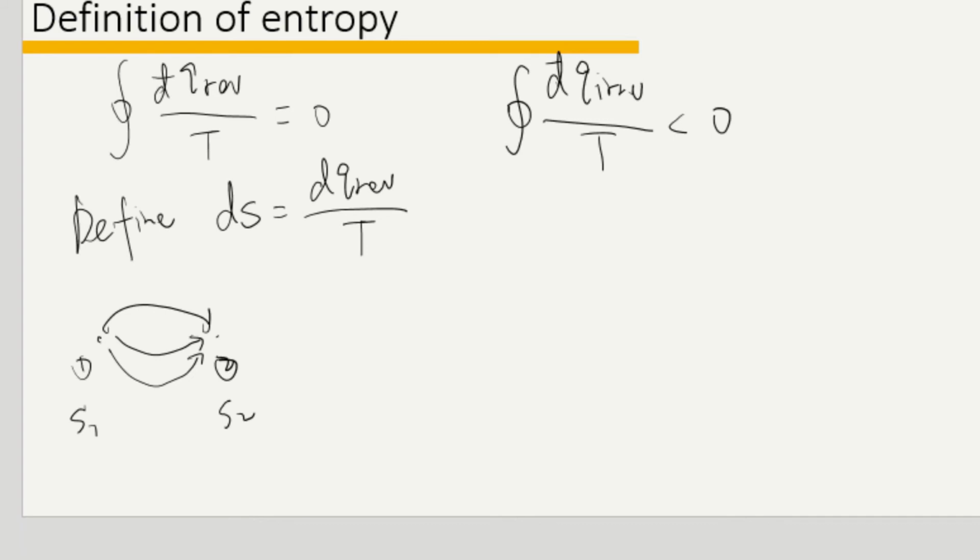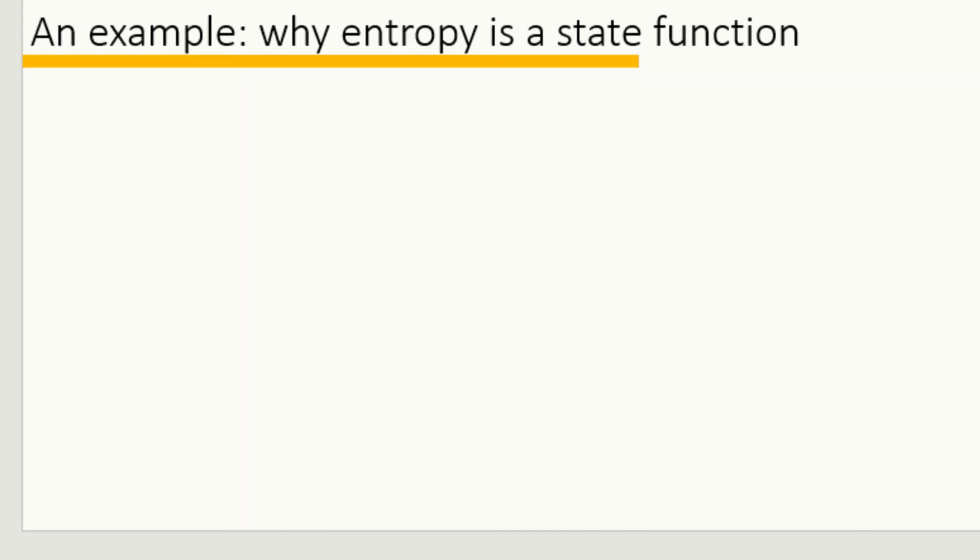We cannot calculate entropy from the irreversible process. The term dq irreversible over T is not a state function anymore because heat exchange depends on the path. To help us understand why entropy is a state function, let us see an example here.